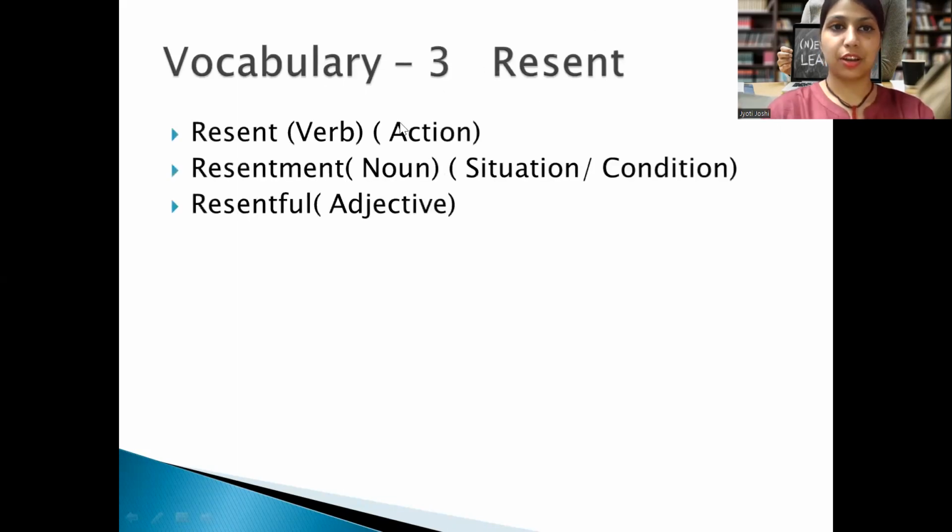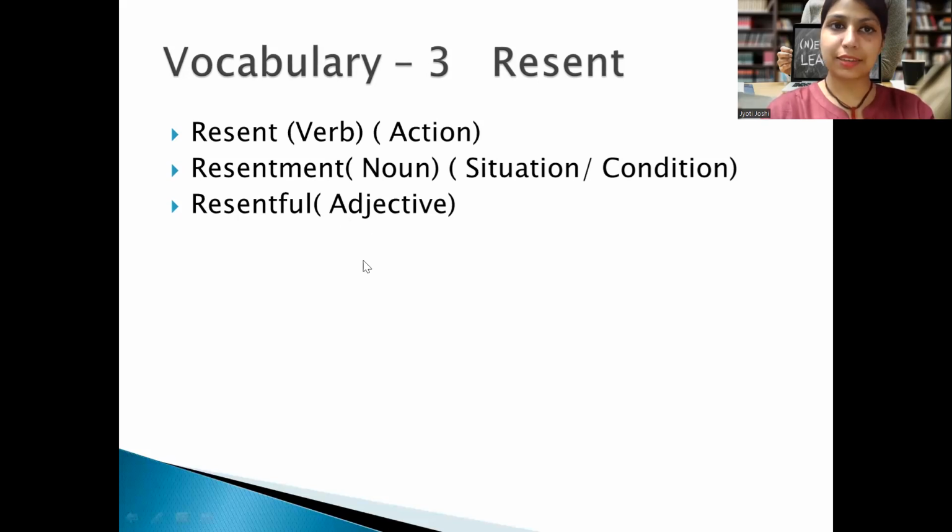Resent. We can take this word as a verb. But if I add a suffix, like ment, M-E-N-T, or ful, F-U-L, it would have different meanings. Let's take an example. If I say she resents, then it becomes a verb. If I say because of her resentment, now it becomes a situation, a noun. And then she is resentful, in this case, it becomes an adjective.